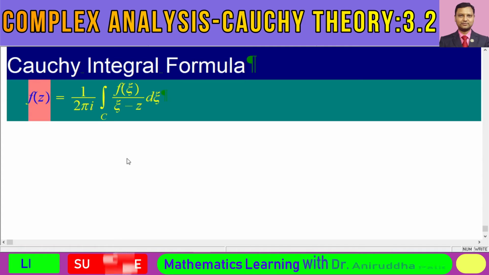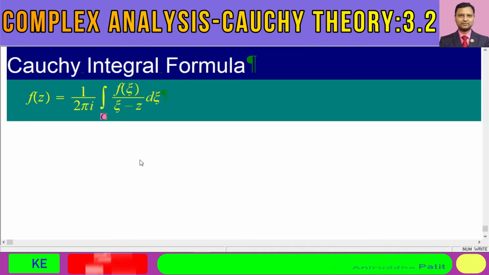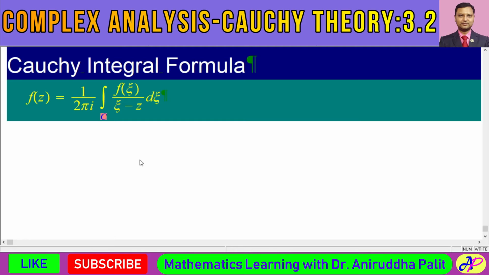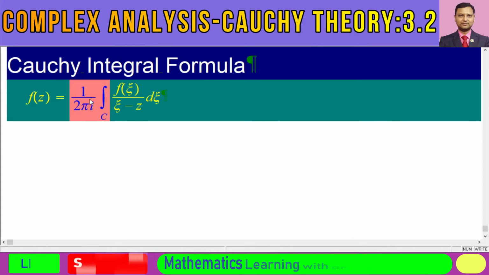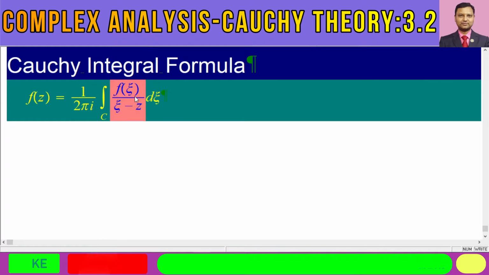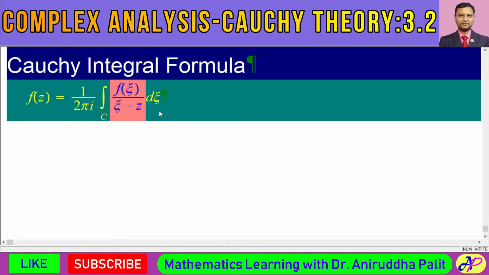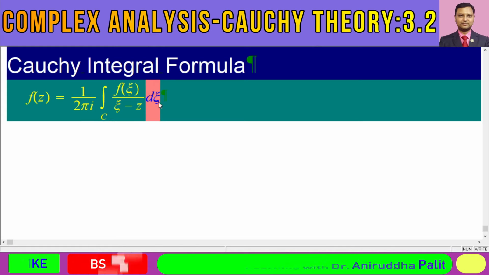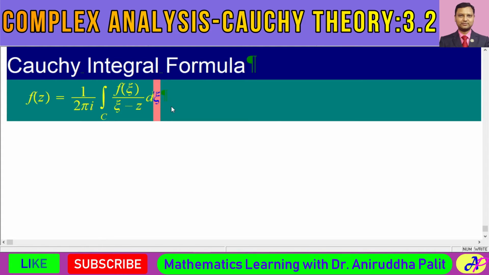which is analytic in a simply connected domain, maybe capital D, bounded by a rectifiable Jordan curve C, this kind of curve C, and it is continuous on C, on this curve, then this f of z is equal to, this can be written as 1 by twice pi I integral over this curve C, f of xi divided by xi minus z dxi. Over here xi is a complex number, mind it.